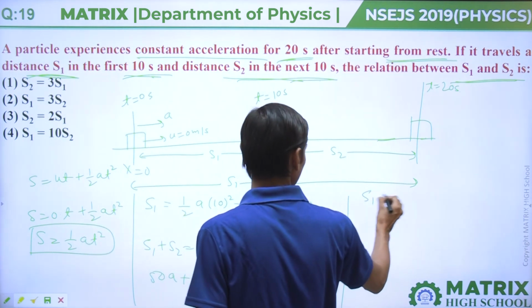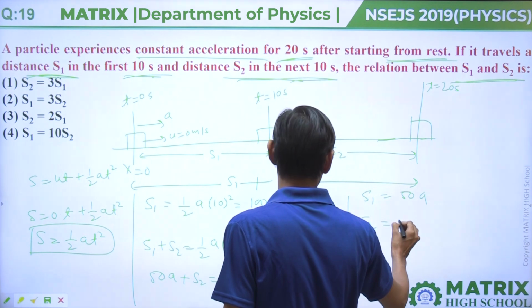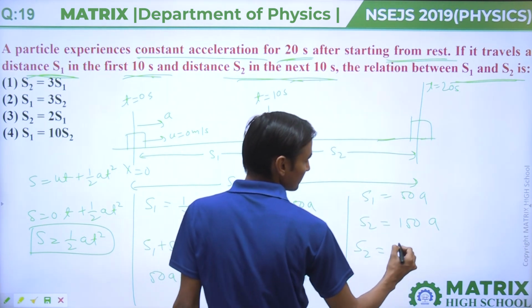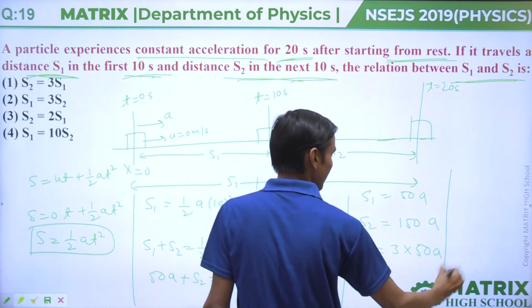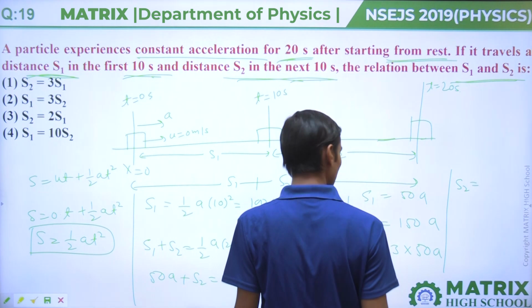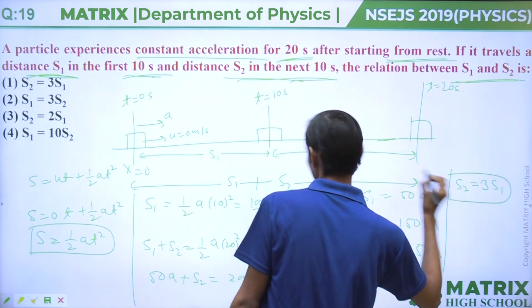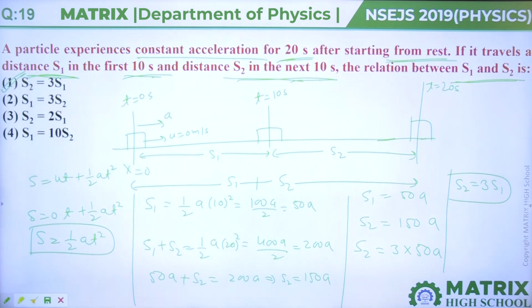So s1 is 50a and s2 is 150a. So s2 will become 3 multiplied by 50a. That means s2 equal to 3 times s1. That means your answer will be the first option.